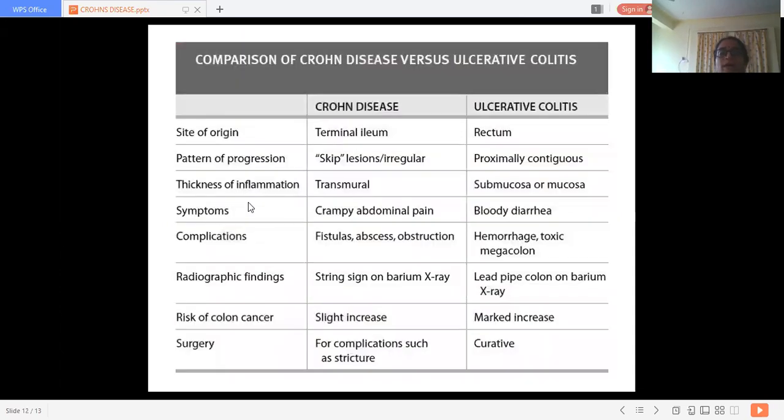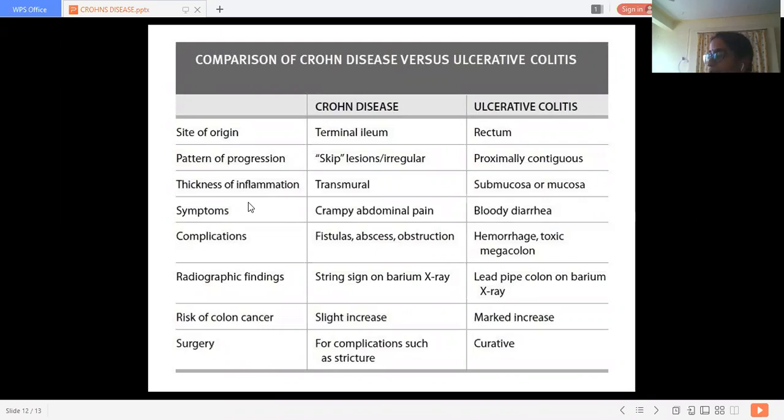Now, comparison of Crohn's disease versus ulcerative colitis. Okay, so we will discuss this part now.